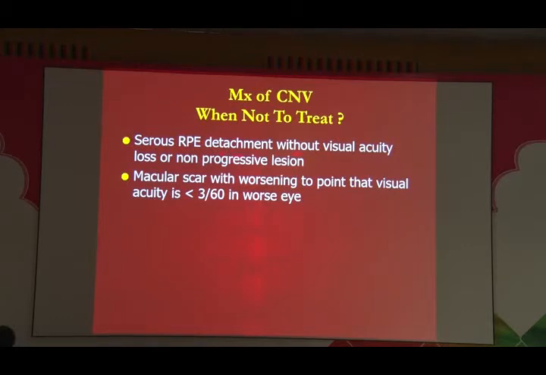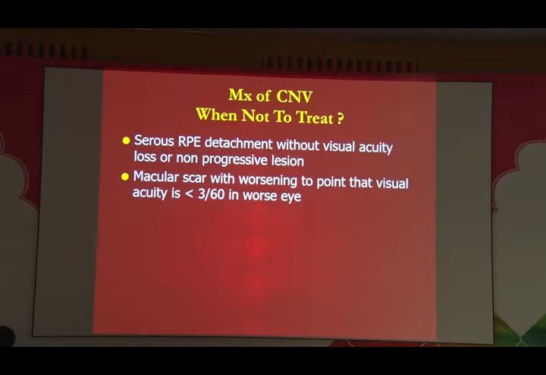If you have a serous RPE detachment without any visual acuity loss, and a non-progressive lesion. Now this, if you see all the studies which have been done on exudative ARMD, when they talk about occult and minimally classic lesions, they mean progressive lesions, not stable lesions. They have not treated stable lesions. This is where you decide to keep watching carefully. If the vision is deteriorating or the OCT changes are progressing, you could consider treating.